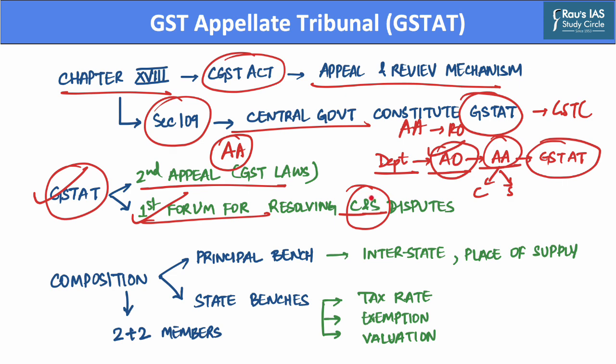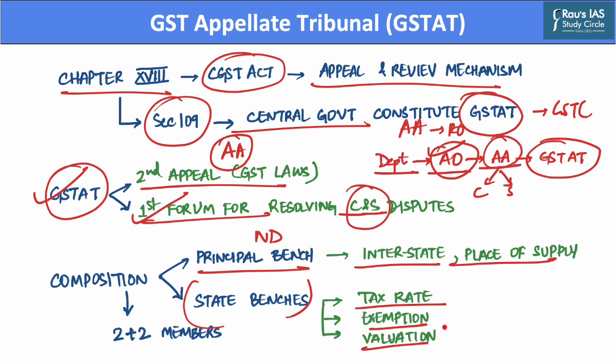Now, this GST tribunal consists of a principal bench which is located in New Delhi, and it may also consist of many state benches. The principal bench looks at cases regarding interstate supply or place of supply disputes. Whereas the state benches hear matters related to state subjects, such as deciding tax rates, exemptions, and valuation, as well as input tax credit, which are related to interstate affairs.